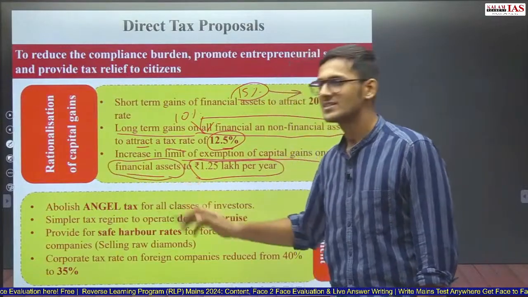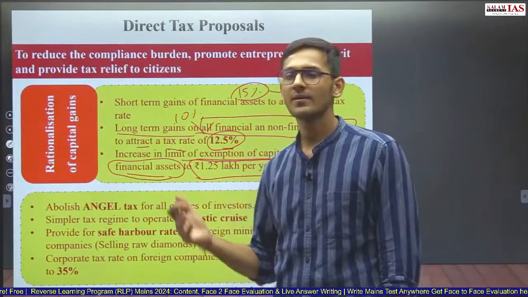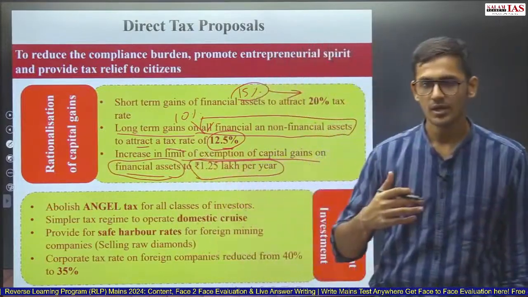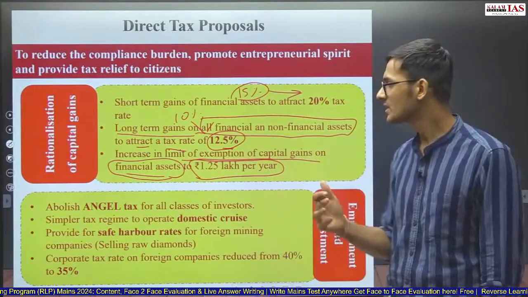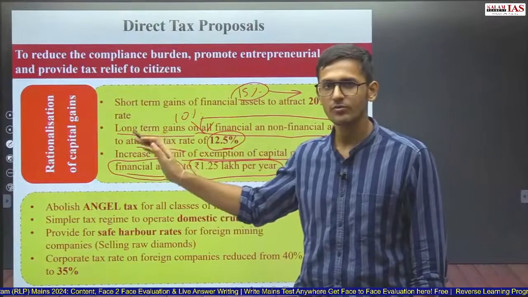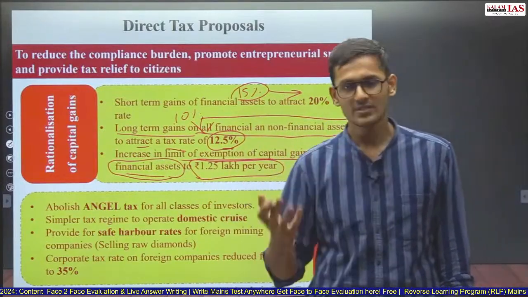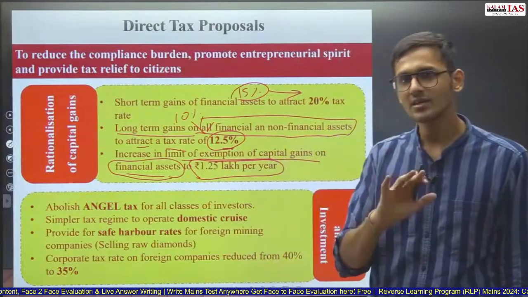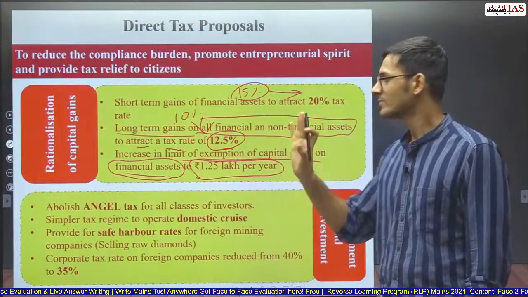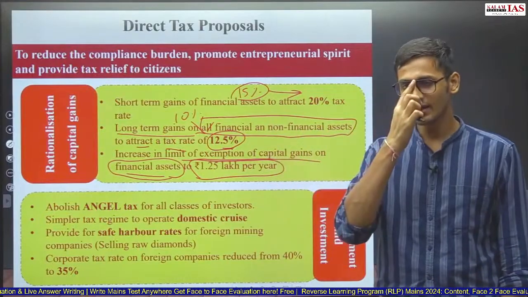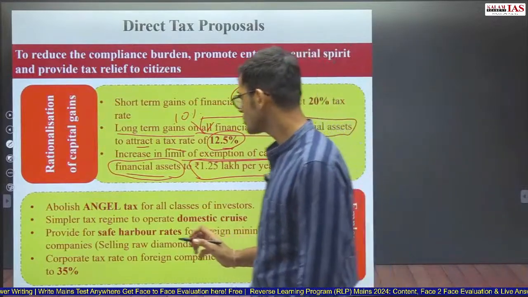That means if I sell land, or gold, jewelry, etc., then I have to pay LTCG or STCG, that is long-term capital gains or short-term capital gains. But for financial assets, that is shares, debentures, bonds, etc., if I sell them and earn less than rupees 1.25 lakh per year from those, then I do not have to pay any capital gains tax.